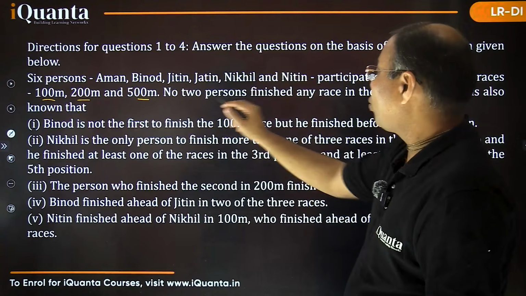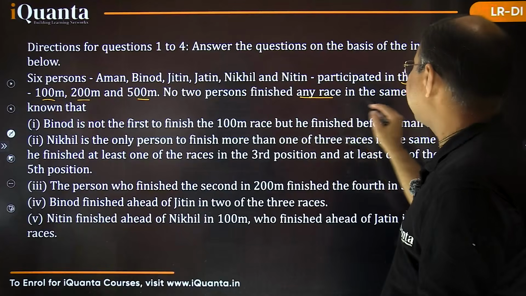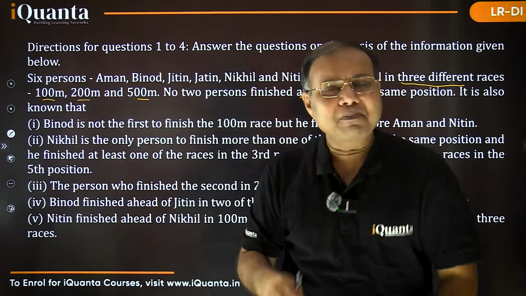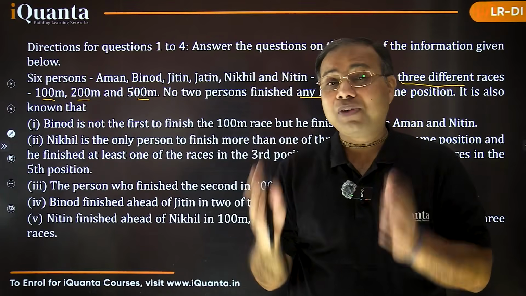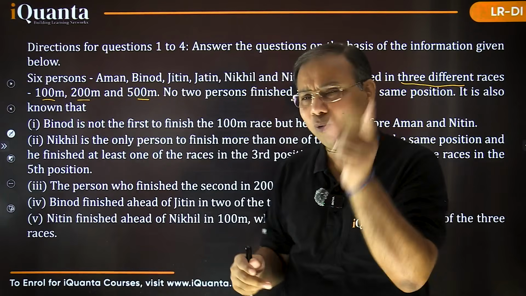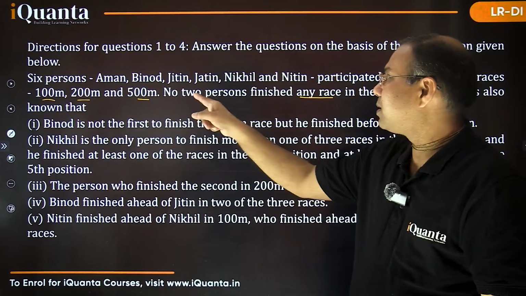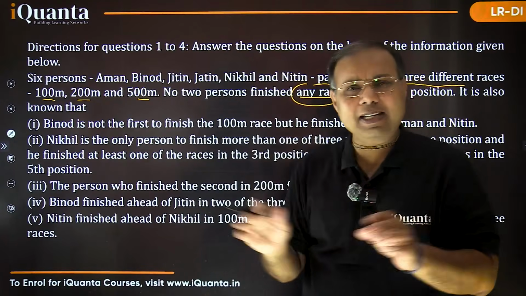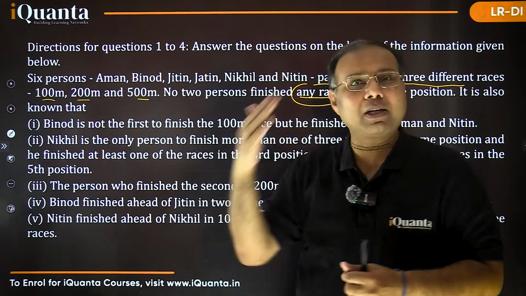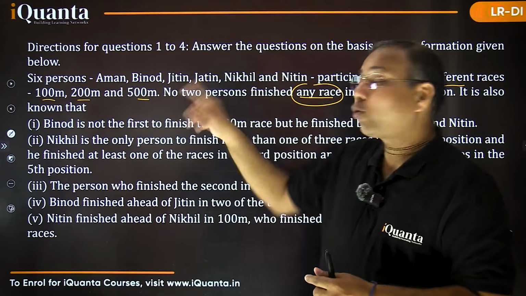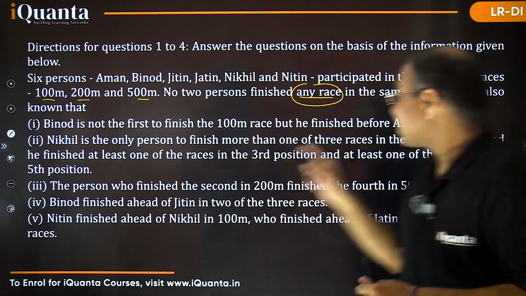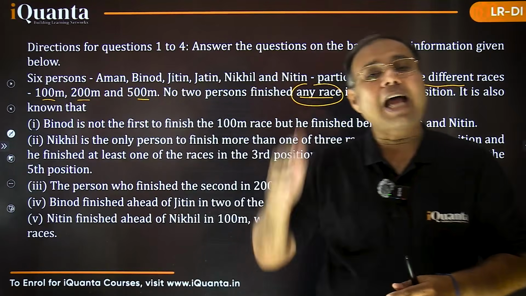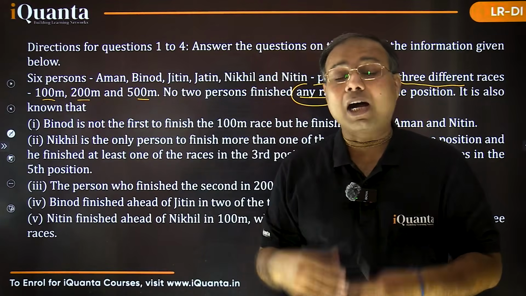Now, no 2 persons finished any race in the same position. What does it mean? It simply means that in every race, each of the 6 persons finished at a different place. Let's read once again. It says no 2 persons finished any race. So in any race, if I talk about any one particular race, no 2 different persons finished in the same position. That means each of the 6 persons is finishing at a different place.